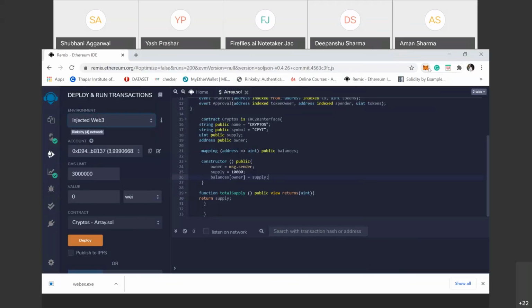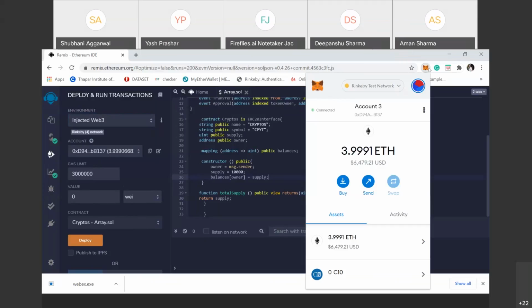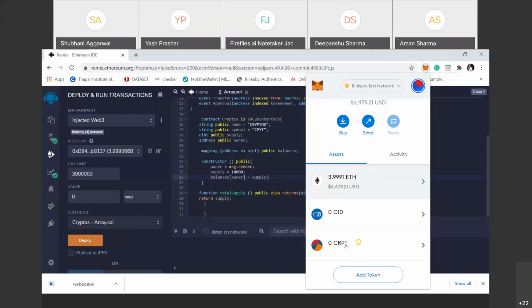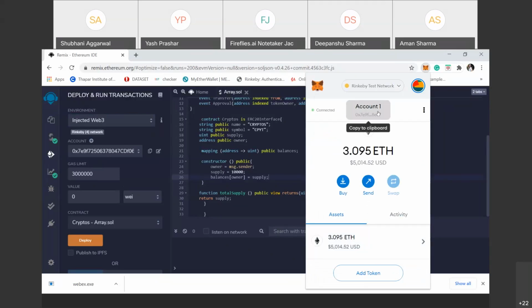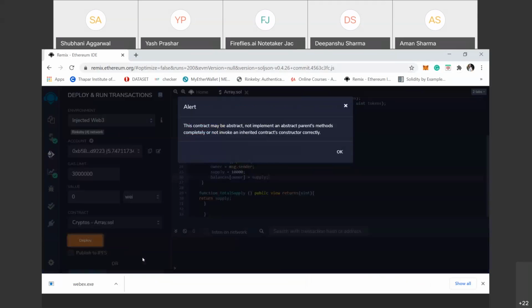So firstly we use add token when we connect with this account. Okay, so when we deploy this contract, why